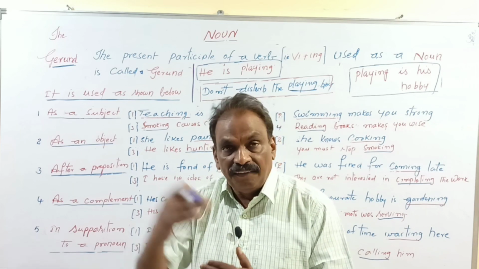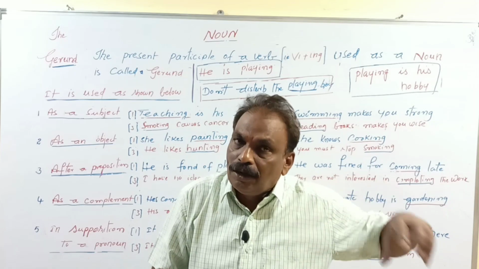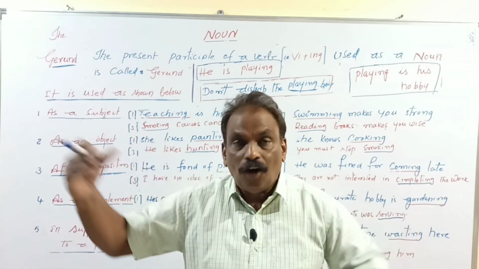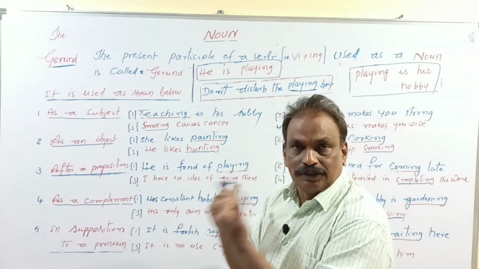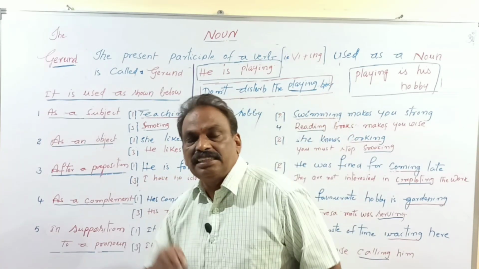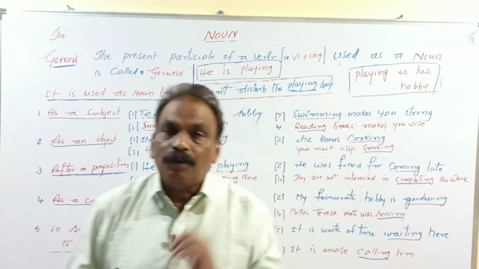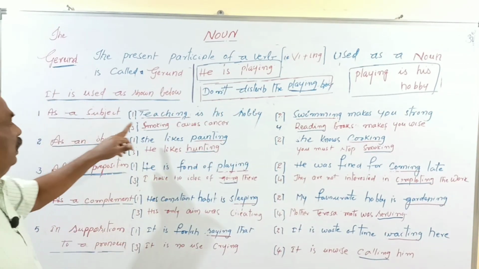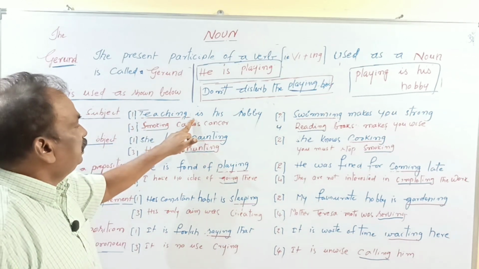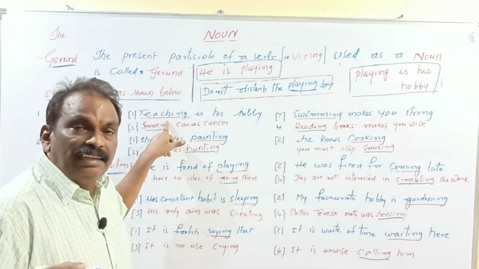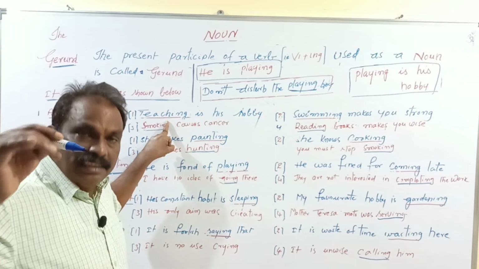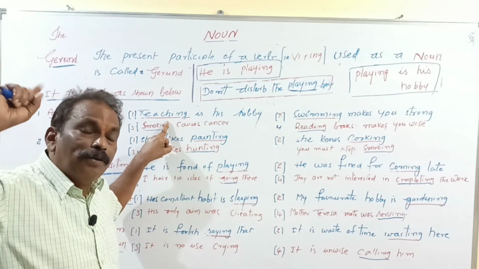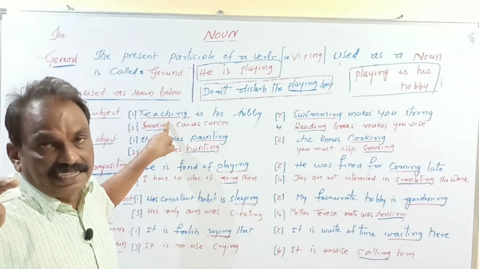Everywhere it plays the role of a noun, but let us know the placement of the particular gerund. Here, it is used as a subject. It plays the role of a subject. Let us see here. As a subject: teaching is his hobby. Actually, teaching is the present participle of the verb, but it plays the role of a noun. So, it is called gerund.